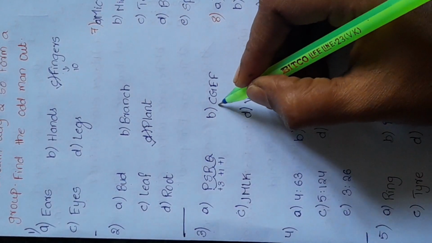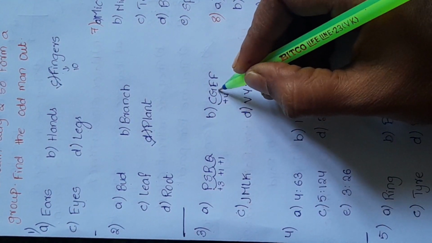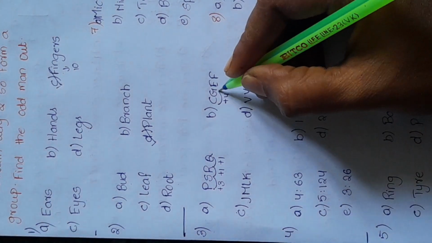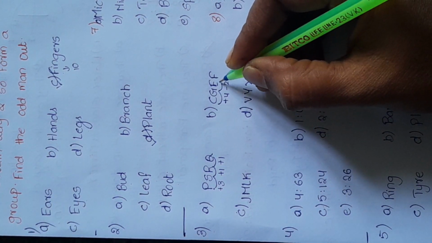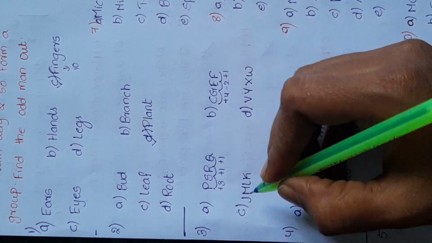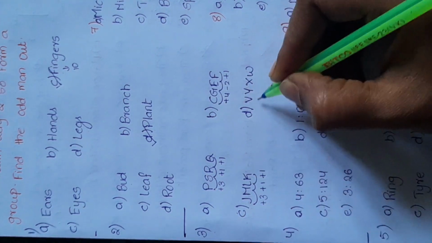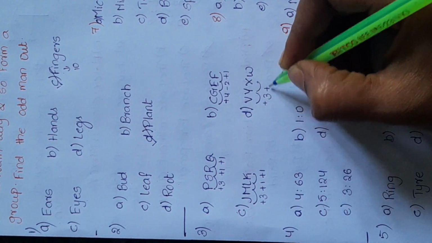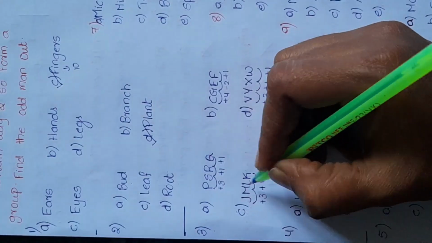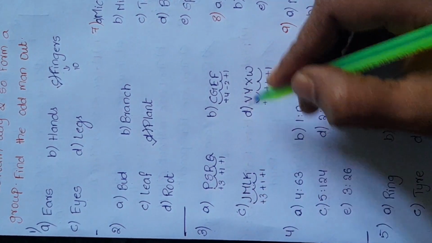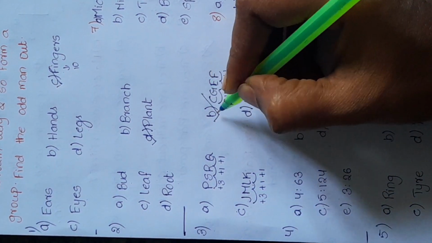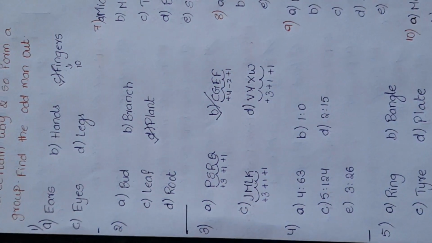In the second option, by adding 4, we get G. By doing minus 2, we get E. And by adding 1, we get F. So it is +4, -2 and +1. In the others, it is +3, +1 and +1. In three of these options, the pattern is the same, and in B it is different. So the answer is B.